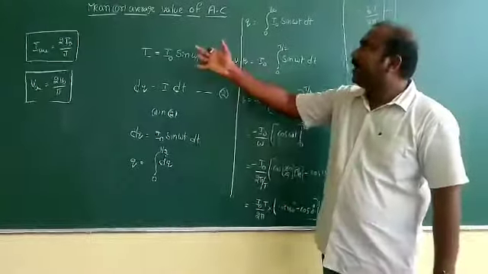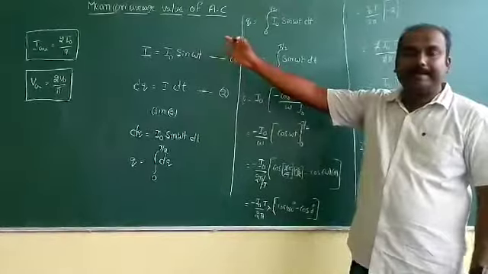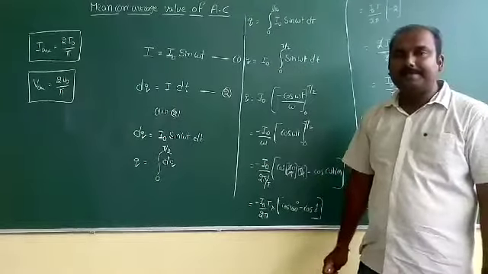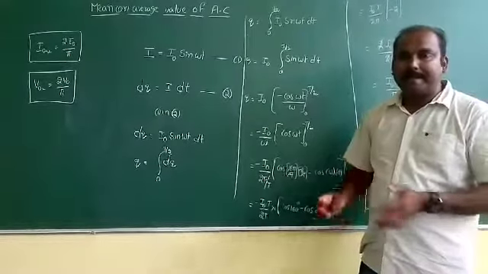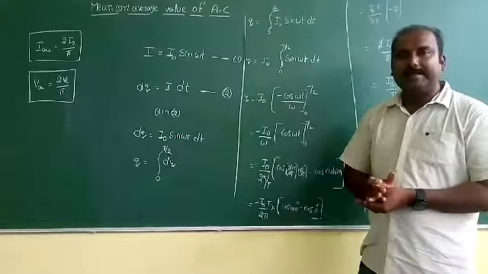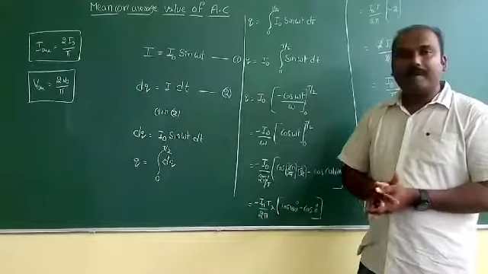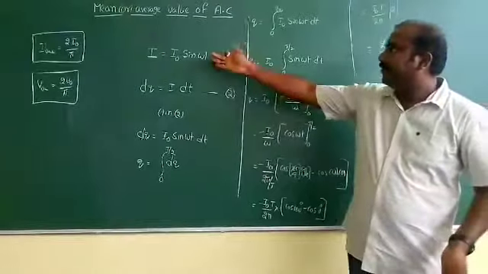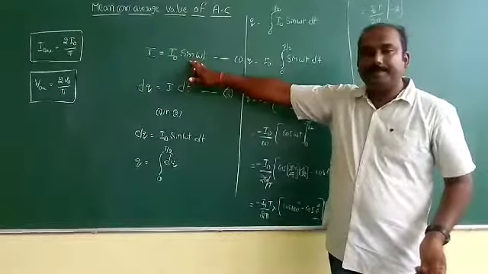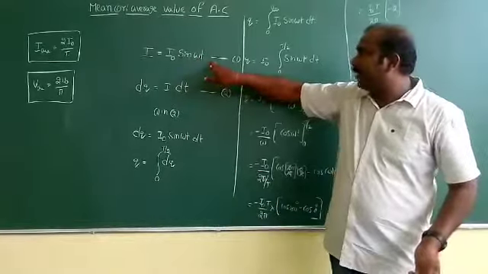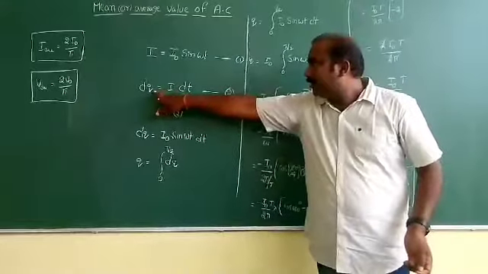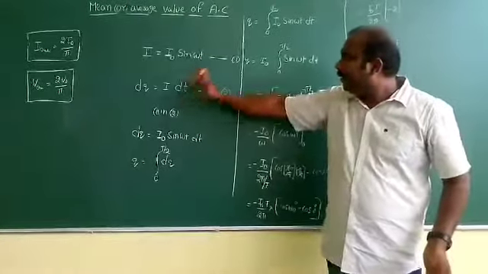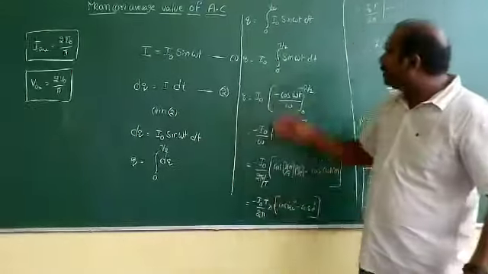See, the mean or average value of AC for half cycle can be defined as when the direct current vendor is sending a charge to a conductor for a particular time, as it is sent by AC in a particular circuit in a time of half cycle, and that we call the average value of AC. Now first, the instant value of current at any standard time is given by I is equal to I naught sin omega t. Now the charge dq is equal to I into dt. Then later substituting one in here, and the rest of things are derivation.